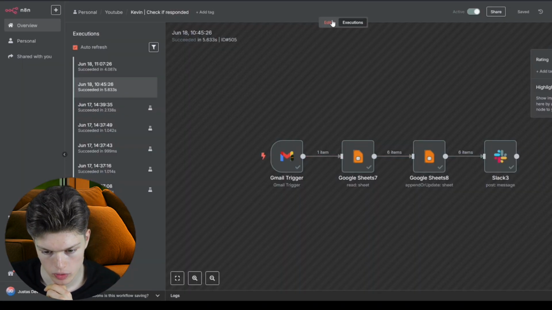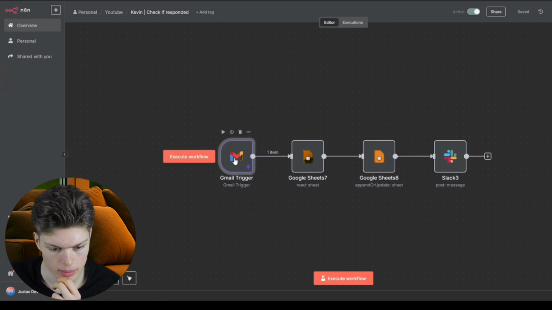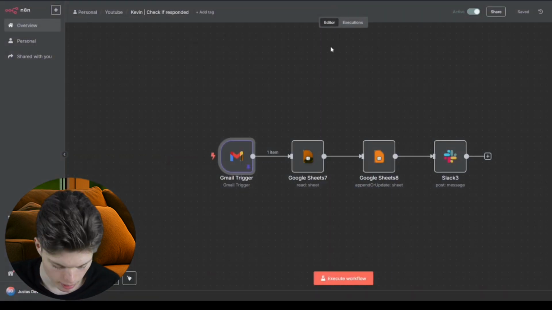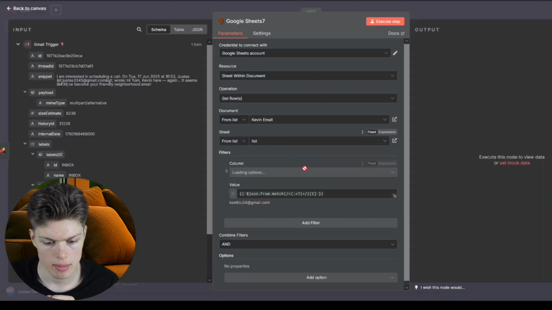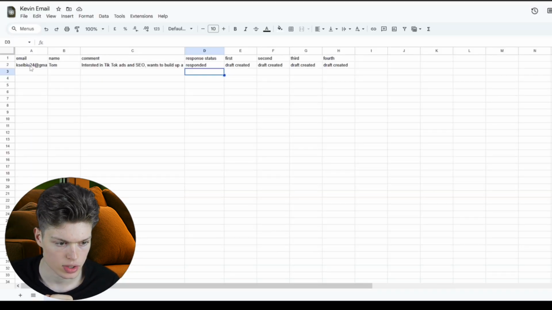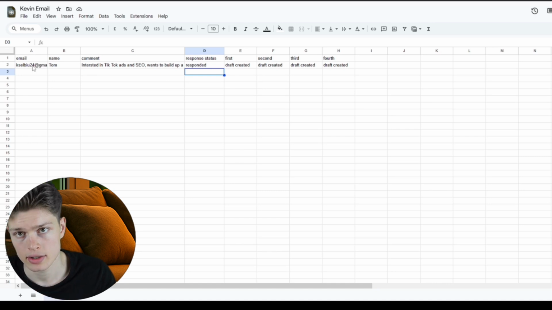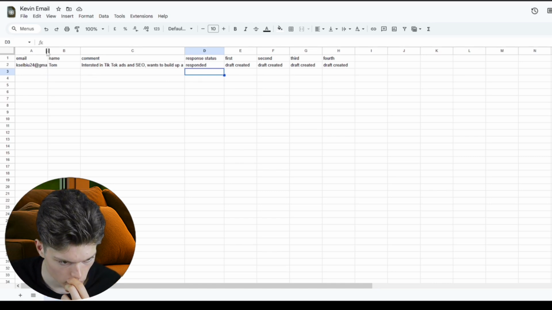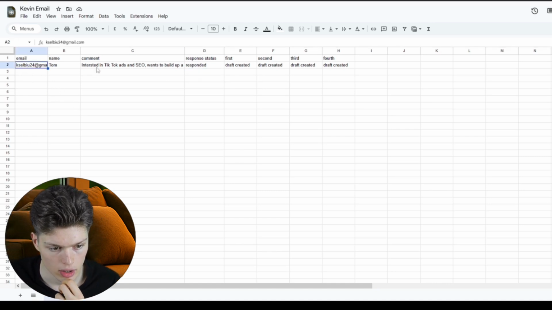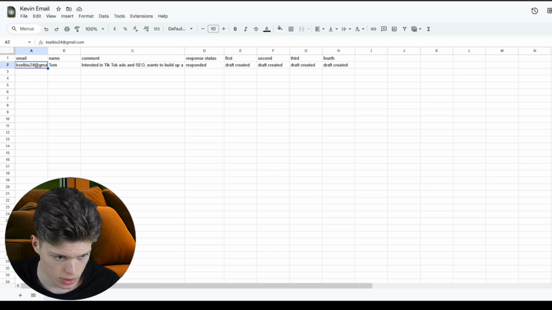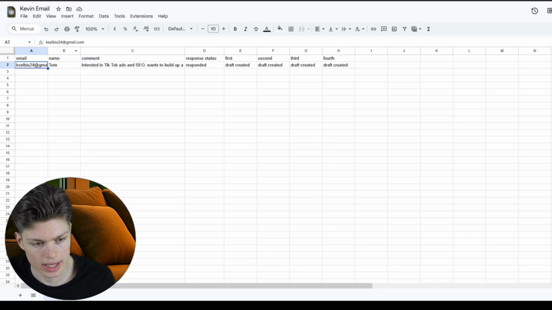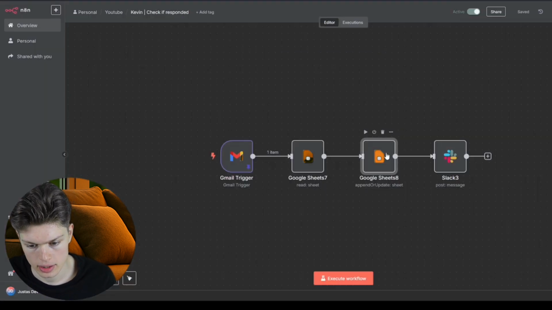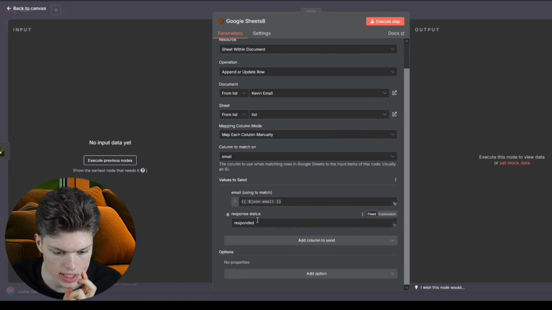We have another workflow which looks for emails from basically any email, and then it has this node which checks if such email exists in our database. So for example, it takes the sender and it tries to match it against the columns here with email. Then it finds the according email, then it proceeds further. If it doesn't find such email, the workflow stops. So for example, if we get an email about something else, it doesn't do anything about it. Next up, it updates the sheet. So it basically gives us a status responded.